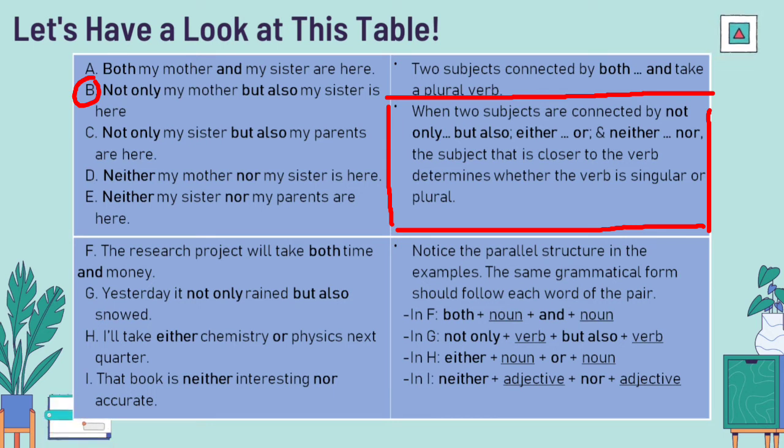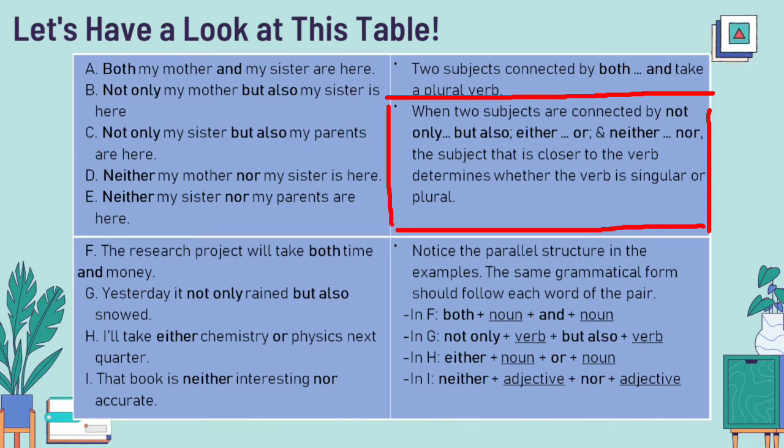And subject my sister must have a singular verb, yang mana adalah is. Now, let's have a look at the sentence C. Still using correlative conjunction not only but also. What subject that is closer to the verb? Right, the subject that is closer to the verb is my parents. Then, what verb is appropriate for the subject my parents? Plural or singular verb? Right, it must be plural verb yang mana adalah are.